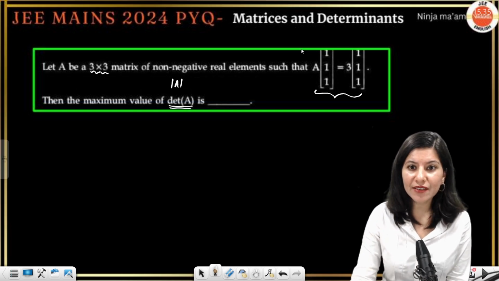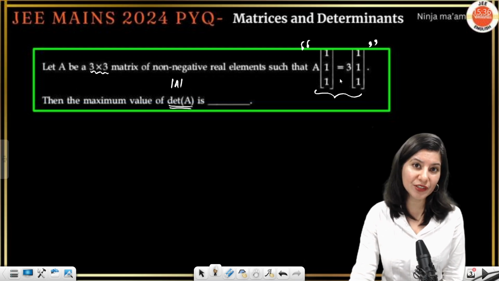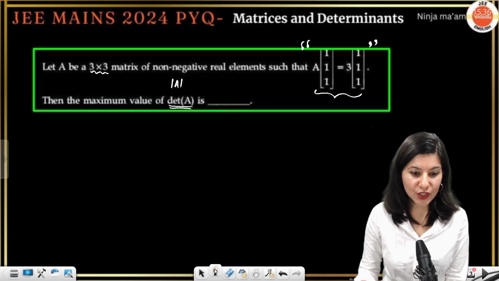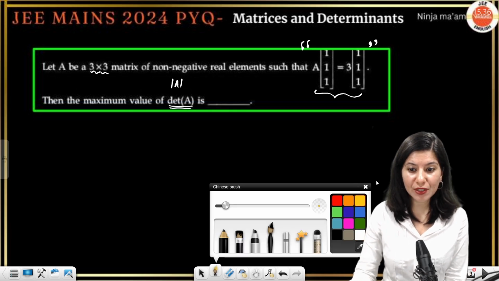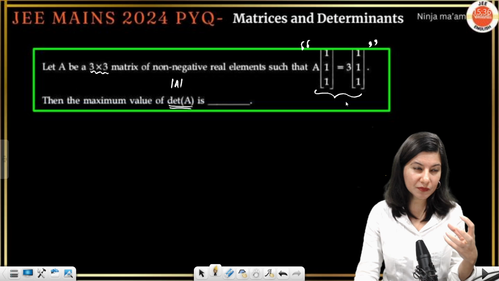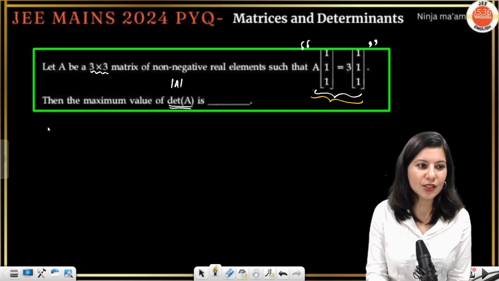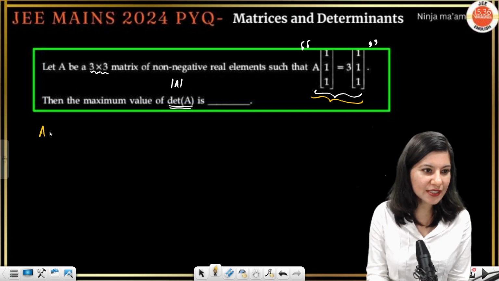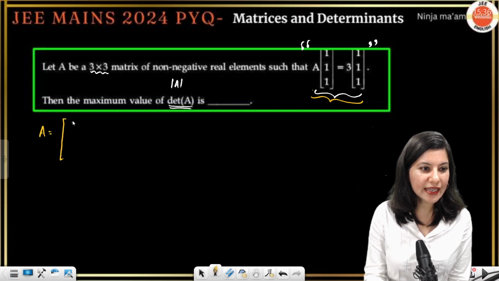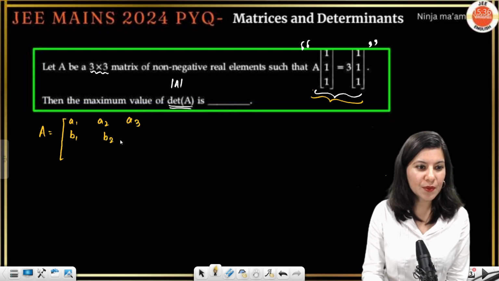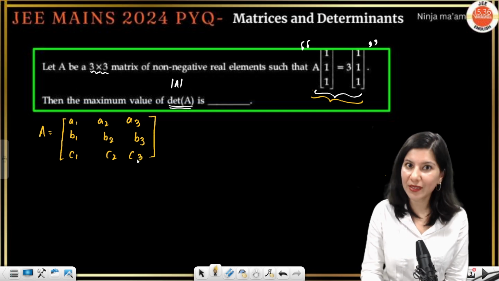Based on this given equation, we need to optimize the value of determinant A. Okay. So let us quickly solve this equation to extract the maximum information out of it. Are we ready for it? So suppose A is 3 cross 3, right? Let me just assume that matrix A is A1, A2, A3, B1, B2, B3, C1, C2, C3, right? This is your matrix A.